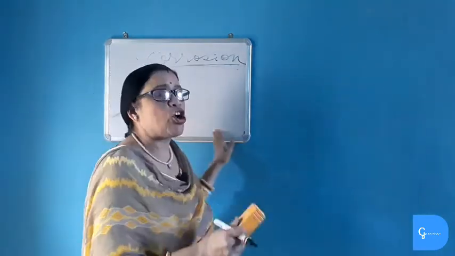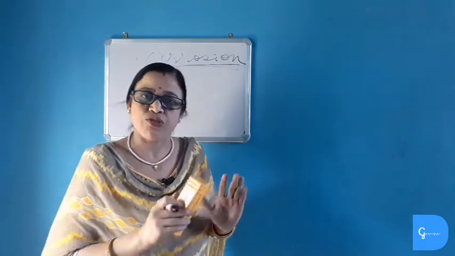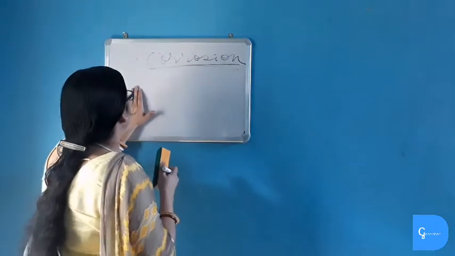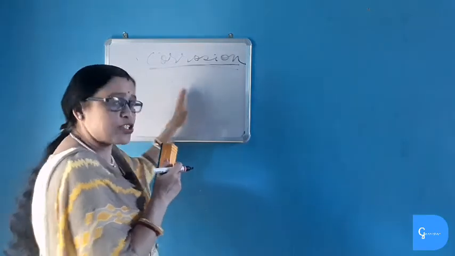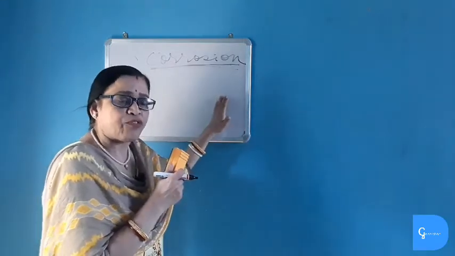Galvanization means coating of iron metals with zinc. It is known as galvanization. And what happens when we paint, oil or grease the iron metals? It prevents oxidation and thus prevents metal from corrosion.